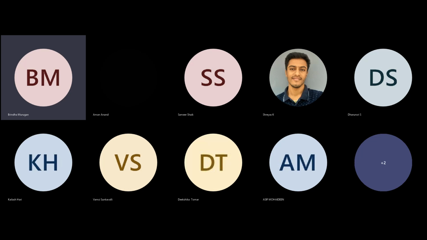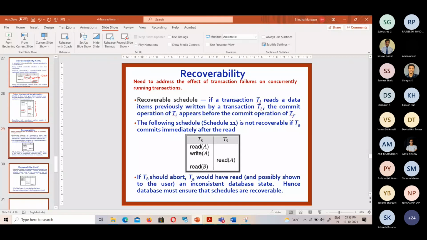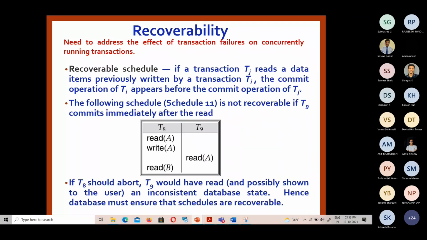Okay, so today what we are going to discuss is recoverability of schedules. Here, why we go for recoverability is that if a particular transaction fails, and it is a single transaction, we need to roll back the transaction. Roll back means we need to undo the effect done by the transaction. This is done to ensure the atomicity property of the transaction.